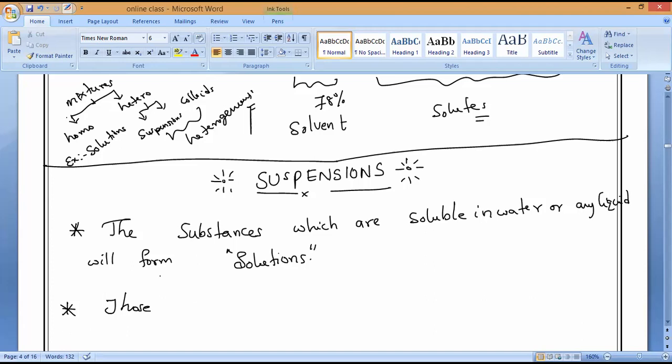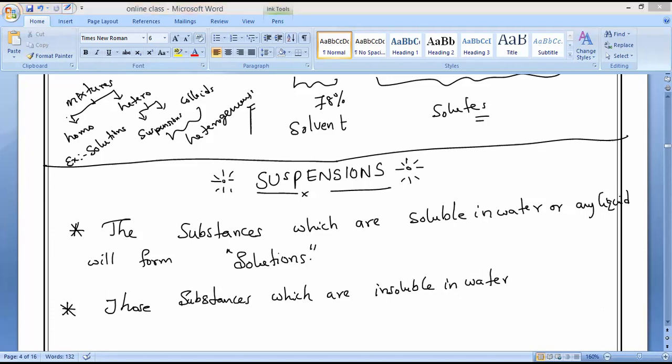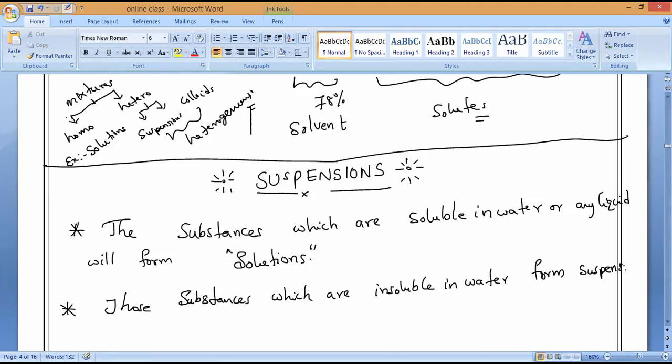Those substances which are insoluble in water form the second type of mixtures, called suspensions.